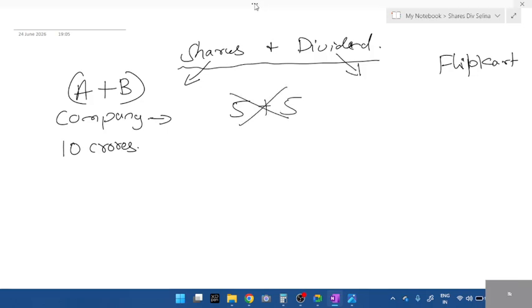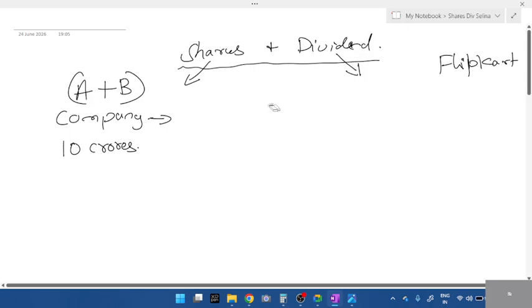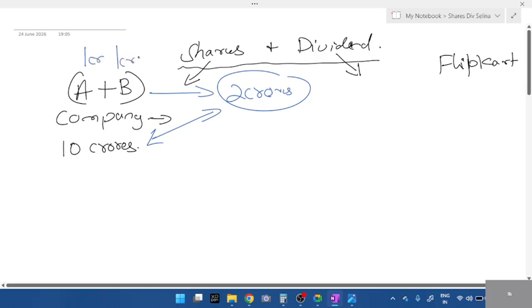Imagine both don't have 5 crores with them. Imagine both have only 2 crores, students. A has 1 crore, B has 1 crore. Together they have 2 crores. To set up a company they need 10 crores. How much is the shortage here? 10 minus 2 is 8 crore.